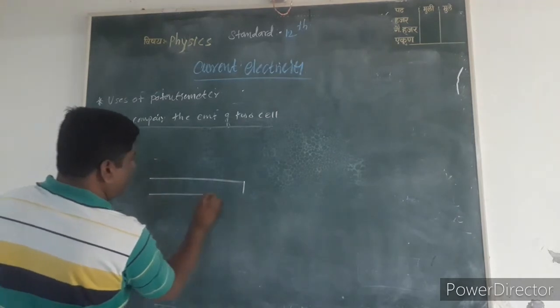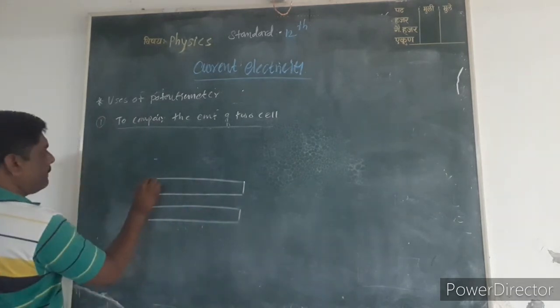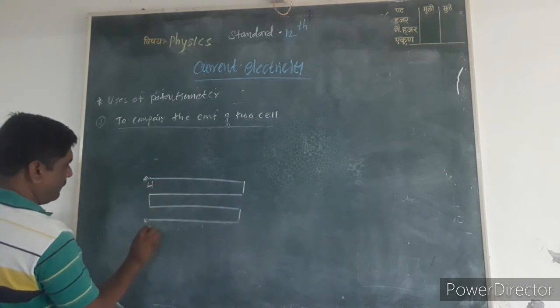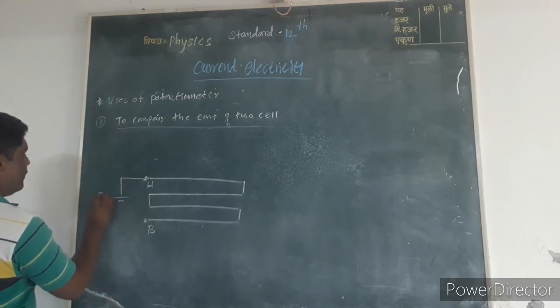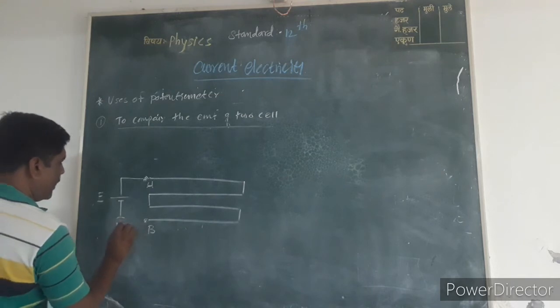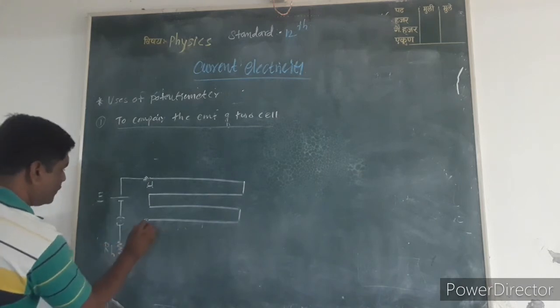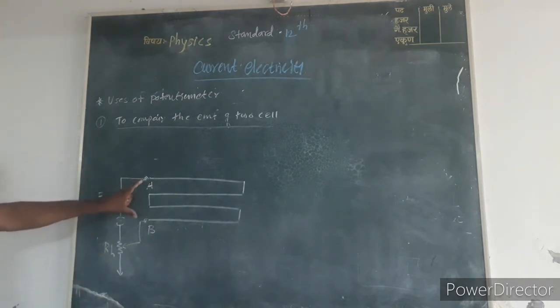Consider a potentiometer wire AB. Then a cell and a rheostat are connected in series across this potentiometer wire AB.